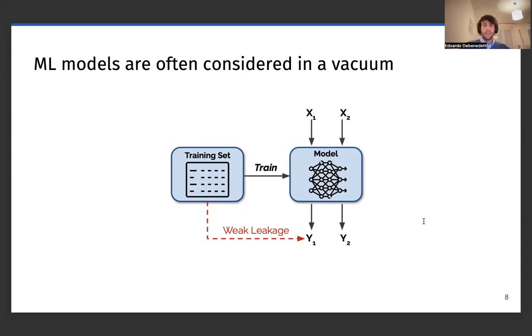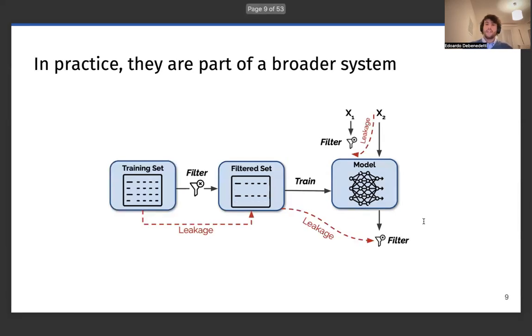However, what we do in this work is find some side channels that show that if we consider the model as part of a much broader system with training set filters, output filters, query filters, and other components, then the leakage becomes stronger.